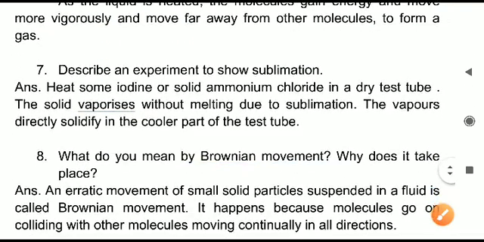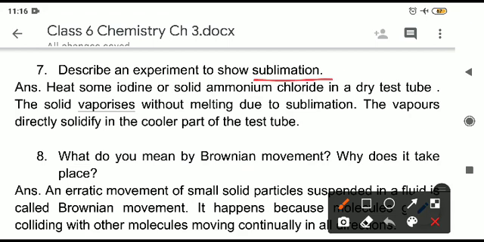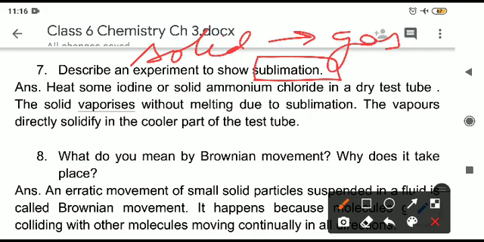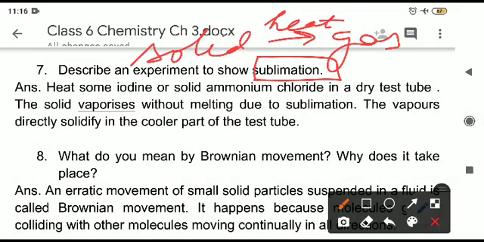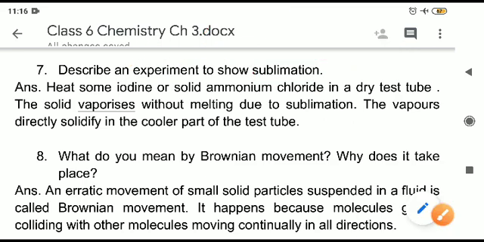Question 7 now. Describe an experiment to show sublimation. Sublimation is the process in which a solid directly converts into gas. Normally a solid converts into a liquid on heating, but in some cases, on heating, the solid converts directly into gas. This process is sublimation. We have to show an experiment.